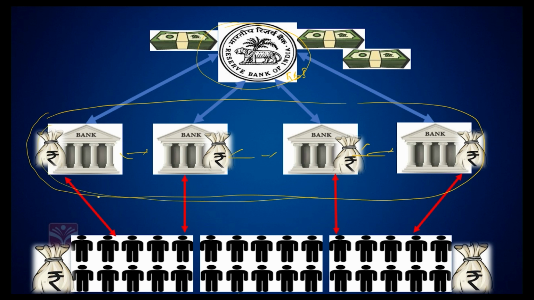And these banks, based upon the impact of the policy rates, alter the lending rate of interest and saving rate of interest in the market. And that's how, at the end of the day, these banks along with RBI have a very large amount of influence on total money supply and also credit supply. So this is how the RBI, using various policy instruments, could alter the supply of money.